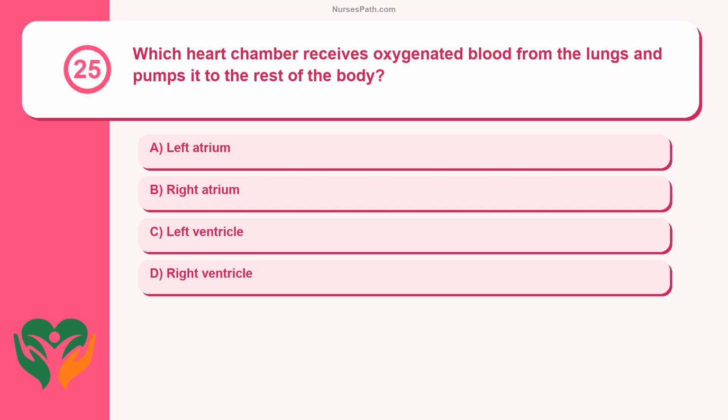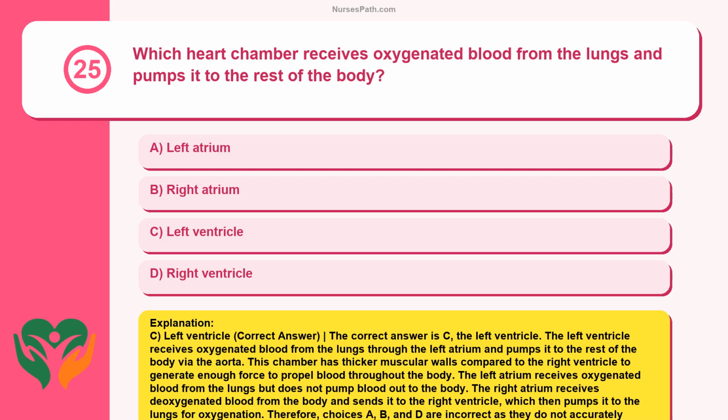Question 25. Which heart chamber receives oxygenated blood from the lungs and pumps it to the rest of the body? Left atrium, right atrium, left ventricle, right ventricle. C. Left ventricle. Correct answer. The correct answer is C. The left ventricle. The left ventricle receives oxygenated blood from the lungs through the left atrium and pumps it to the rest of the body via the aorta.